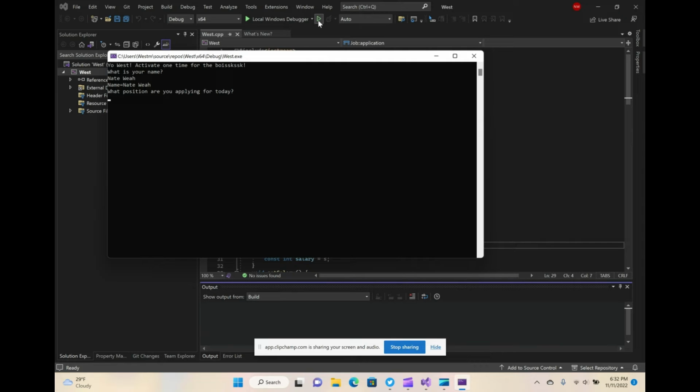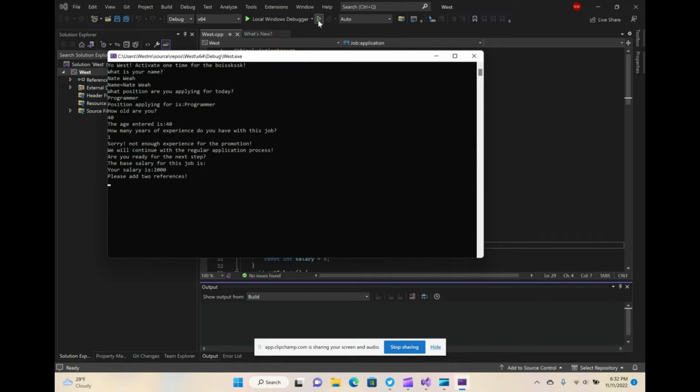Boom. Position you're applying for: programmer. How old are you? Let's just say something else, 40. How many years experience do you have with the job? Let's just say one. Boom. It says sorry, not enough experience for promotion. We will continue with the regular job application. Here's your base salary. Then it says add two references.